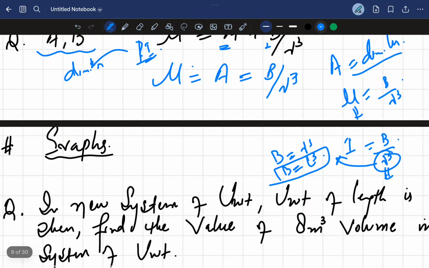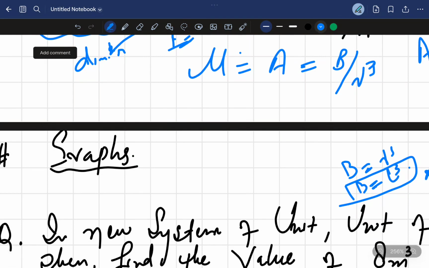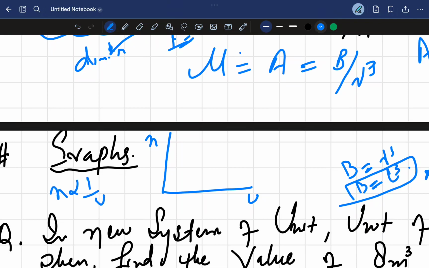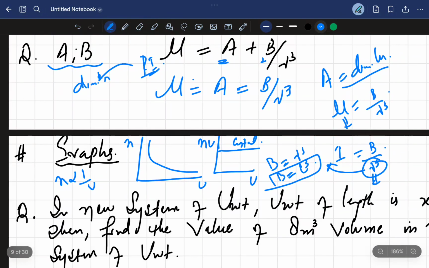All right. Now the two graphs that I'll be talking about, that one is this graph that's important, between the numerical value and the unit. We know that numerical value and unit have an inverse relationship. More the numerical value, less is the unit. And second is this graph between nu and u. This is the constant graph. It's very important because this question has been asked. All right.